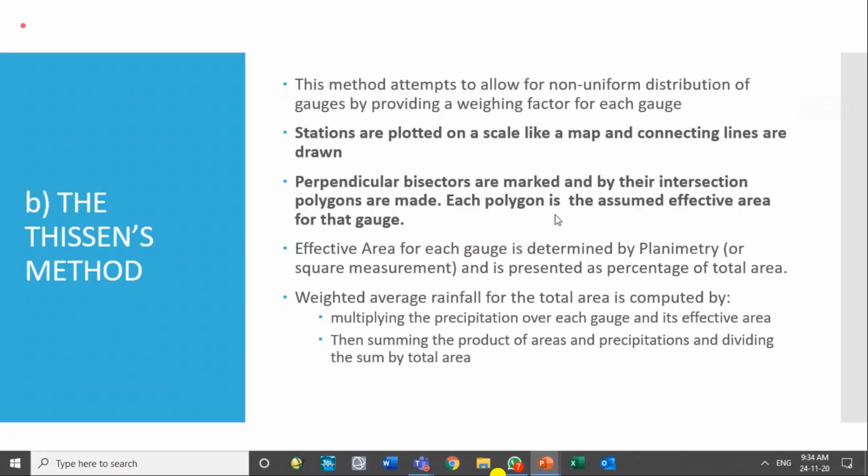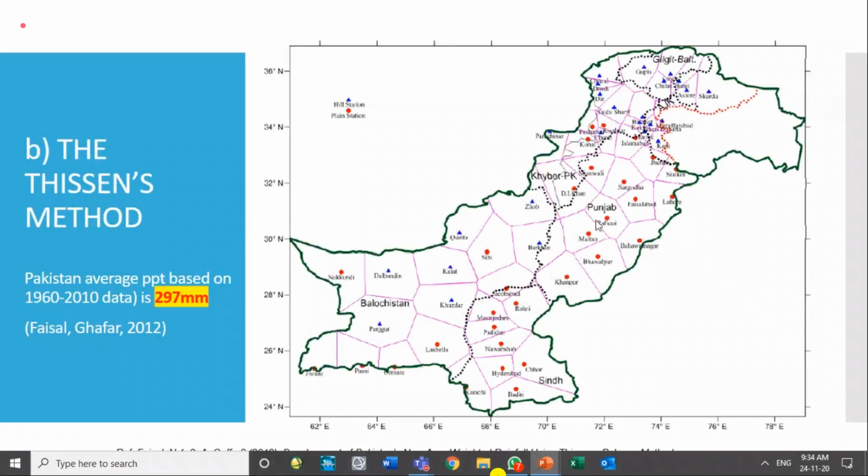So its shape will be like this. For Pakistan, this is the Thiessen polygon drawn over here. A polygon is a shape having multiple sides. A triangle is also a polygon, and a rectangle is also a polygon. A polygon is a multi-sided 2D shape, not a 3D shape. So this polygon helps us find the area of influence of a station.